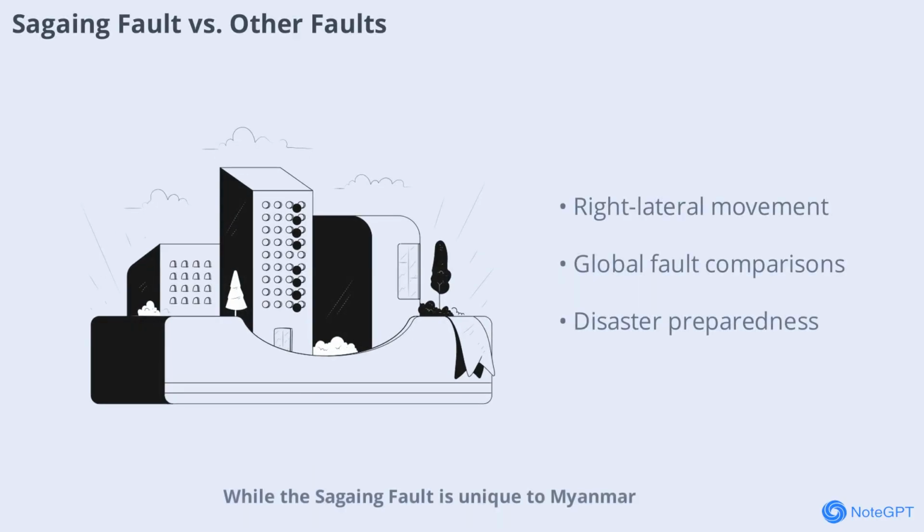While the Sagaing Fault is unique to Myanmar, it shares similarities with other major strike-slip faults around the world. The San Andreas Fault in California and the Anatolian Fault in Turkey are both right lateral strike-slip faults, just like the Sagaing. These faults are known for their potential to generate large, destructive earthquakes, making them important subjects of geological study and disaster preparedness.